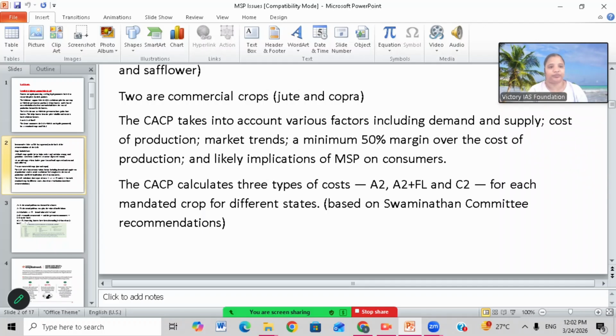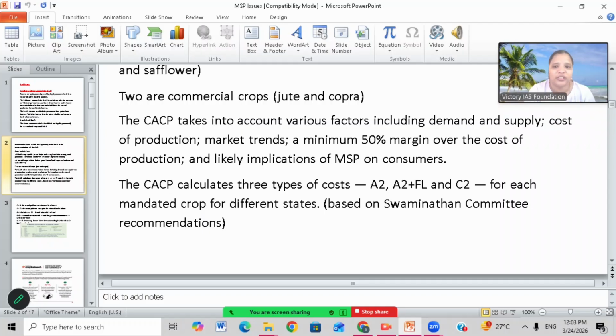They look at how much demand there is in the market, and whether the supply is equivalent to the demand, or there is a shortage, or there is an excess. Then there is the cost of production. If the farmer is to get a profit, the price should be more than the cost of production. It should not be near the cost of production, because in that case the farmer will get less profit.